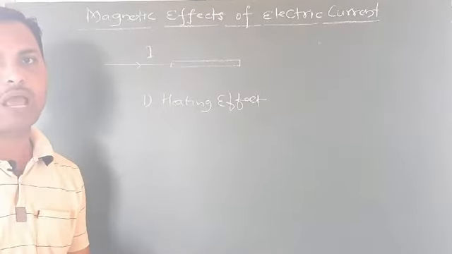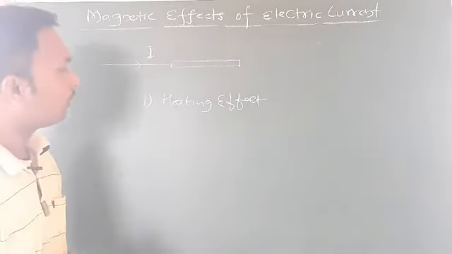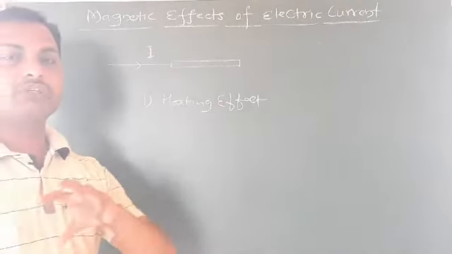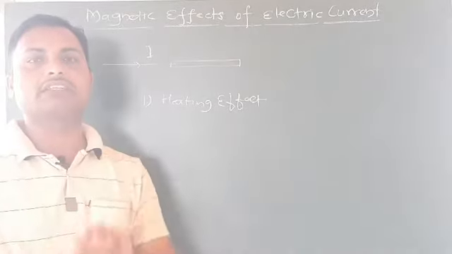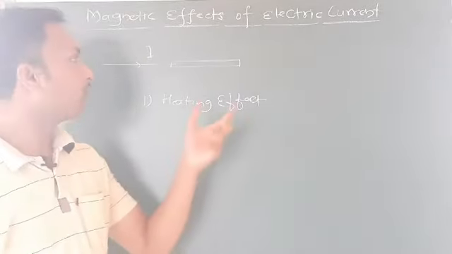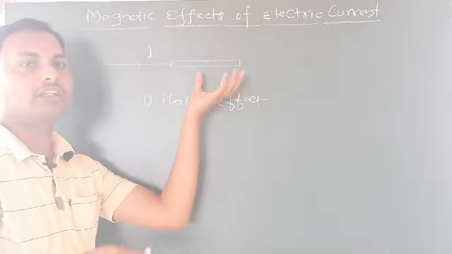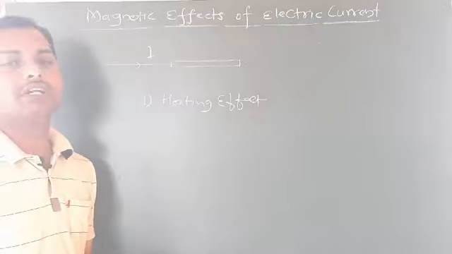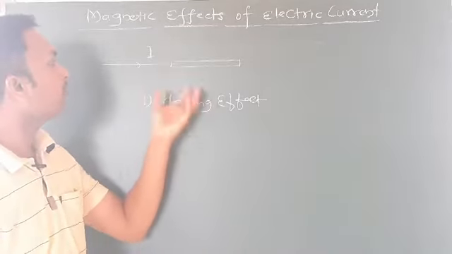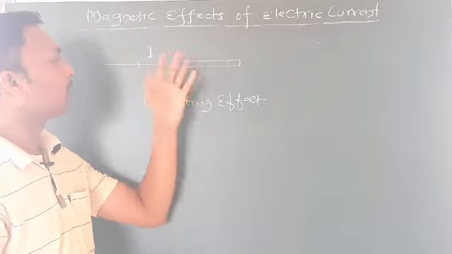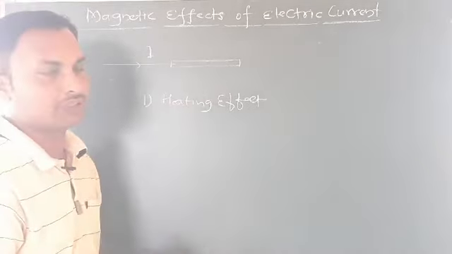The collisions happen between the electrons. Once the electrons start to collide with each other, heat is liberated in this conductor. This is what we call the heating effect. So when the current is passing through any conductor, the heating effect will be produced.